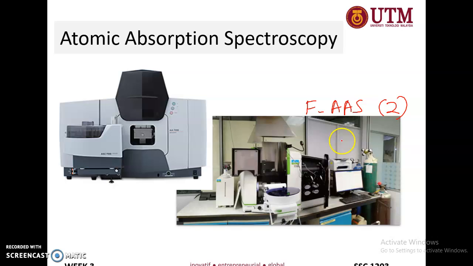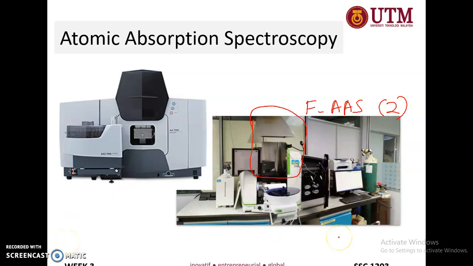The most significant feature of flame AAS is that we have a chamber of flame over here. This is literally a flame, just like what we use in cooking, but at a higher temperature given by a source of gas that is different from cooking.